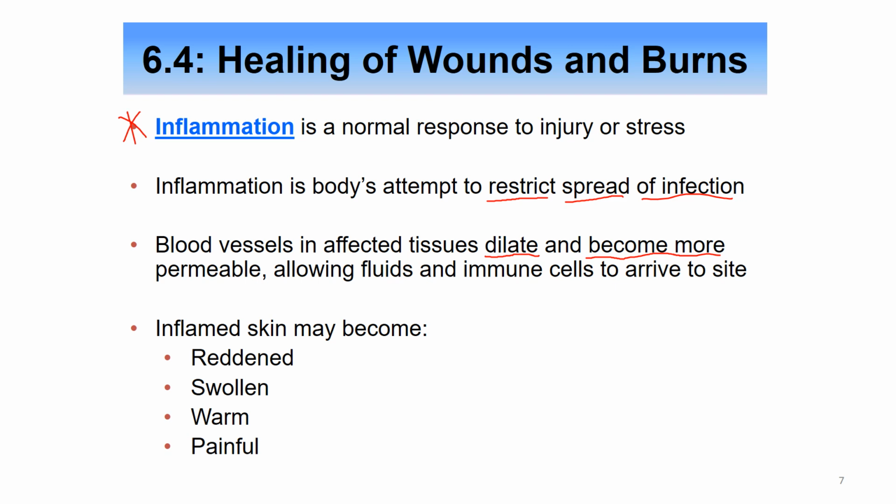More permeable meaning that little openings appear in the walls of the blood vessels, allowing fluids and the immune cells to leave the blood vessel to then go to the injury site. And here, in the inflamed region, the skin may become reddened, swollen, warm, and painful.